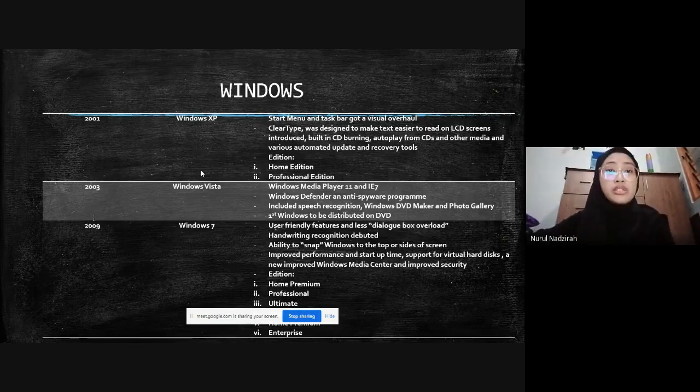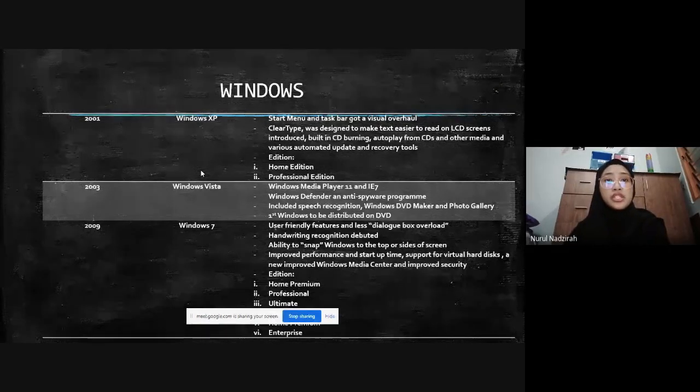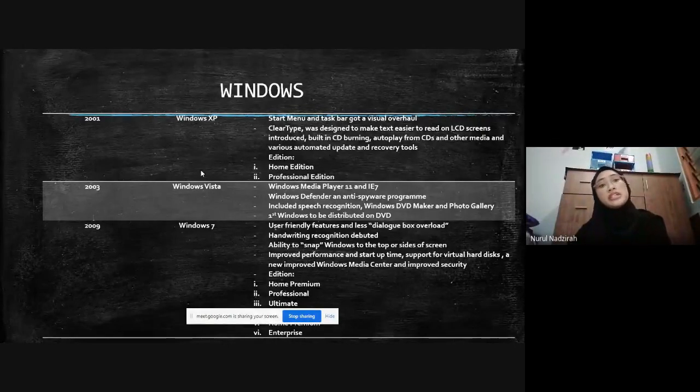This Windows has 6 versions: Home Premium, Professional, Ultimate, Starter, Home Premium, and Enterprise. Many of us use Windows 7. Many people still use it until now, even now that Windows 10 has been released.